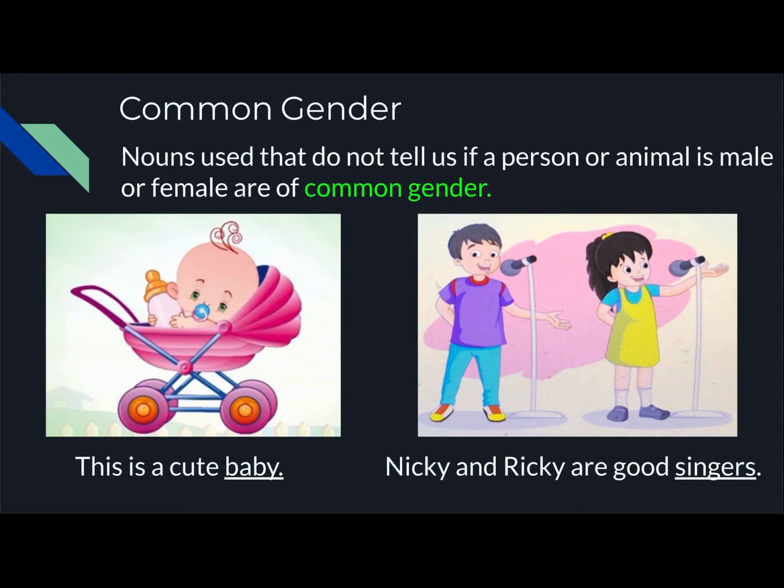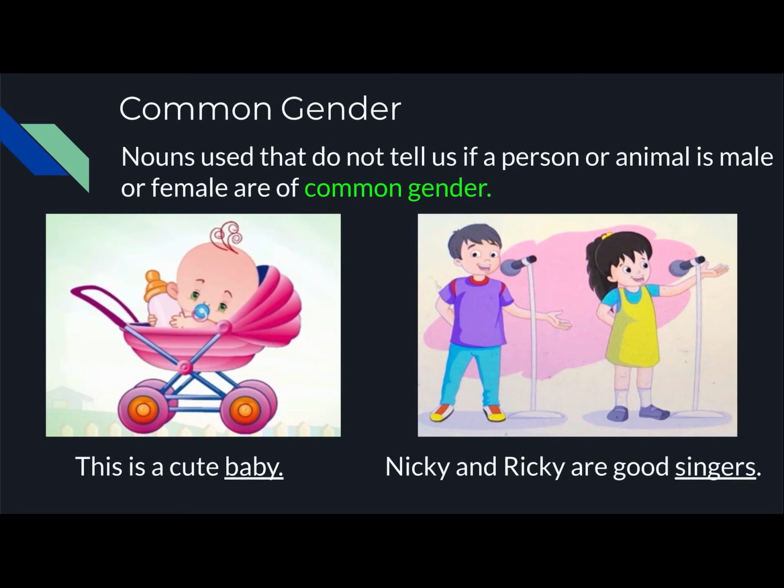This is a cute baby. Now baby is a common gender. Why common gender? Because we do not know whether the baby is a boy or the baby is a girl. So when we do not know the male or the female, then such type of nouns are said to be of common gender. In the same way, next example is Nikki and Ricky are good singers.